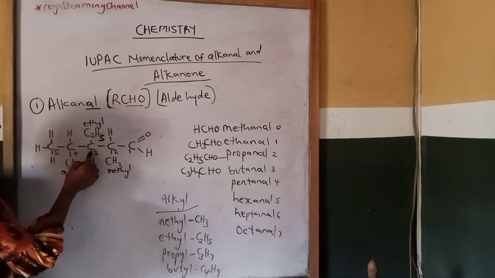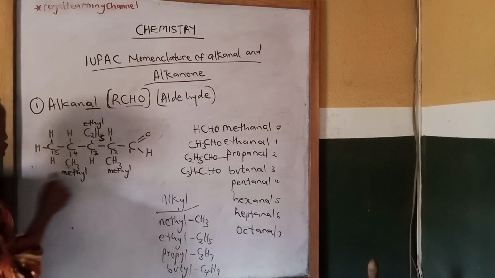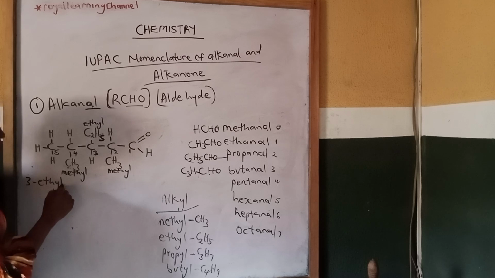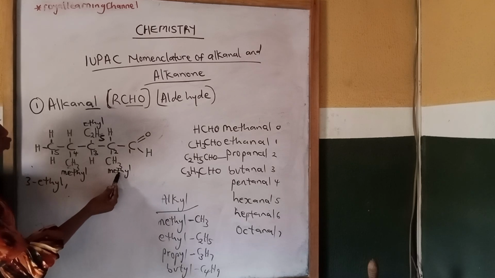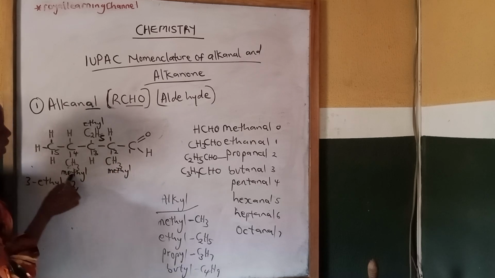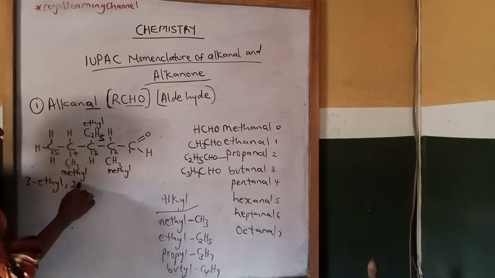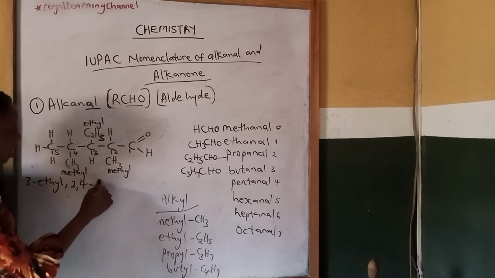Now, our ethyl, which will come first, is on the third carbon atom. So we call it 3-ethyl, comma. Then another substituent, which is methyl, is on the second carbon atom, 2, comma. Then because we have 2 methyl, the second methyl is on the fourth carbon atom, so we have to bring them together. 2, 4. Then how many? 2. 2 means di in chemistry, so dimethyl.